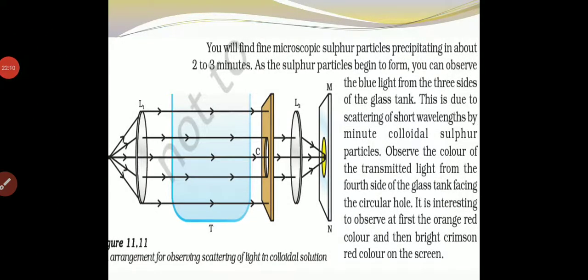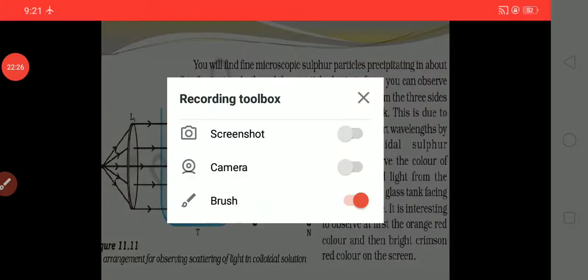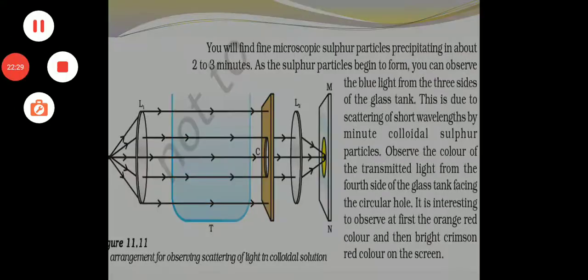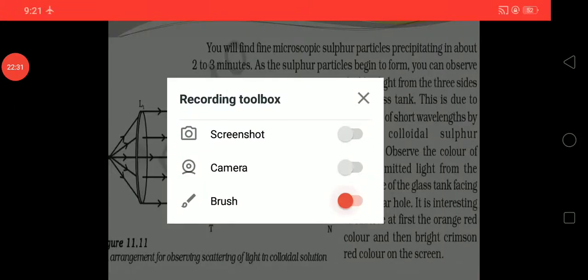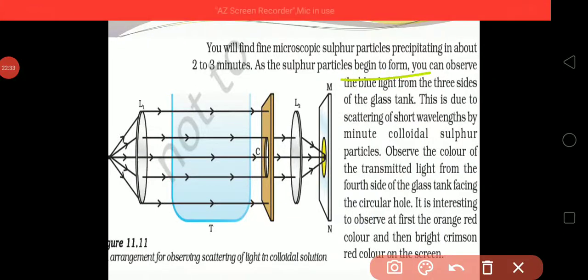You will find fine microscopic sulfur particles precipitate in about 2 to 3 minutes. As the sulfur particles begin to form, you can observe blue light from the three sides of the glass tank.